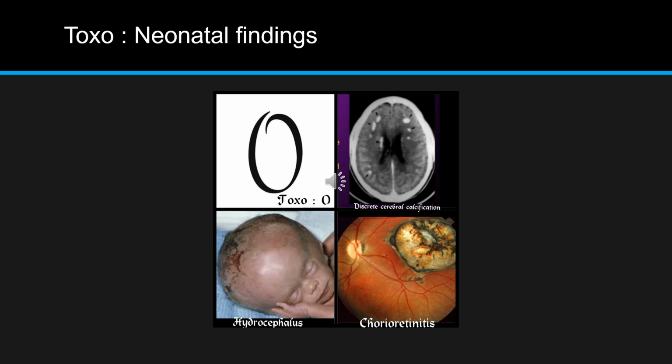You can see bigger O, and with back pressure there is damage to the retina and choroid, so you can see chorioretinitis. So this is the triad of toxoplasmosis. All right.